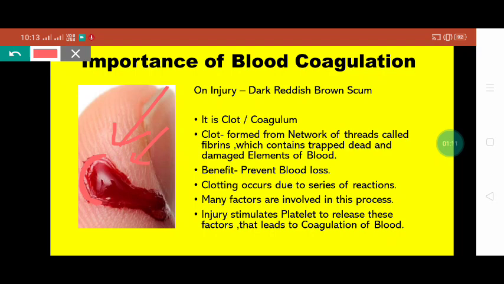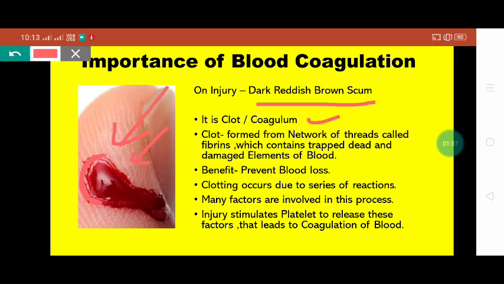So basically it involves steps and a mechanism, and some inactive forms of factors become active, and finally the clot forms at that particular area. I think you have seen many persons who have an injury, there is a small dark reddish brown scum formed at that area. This is called the clot or coagulum.